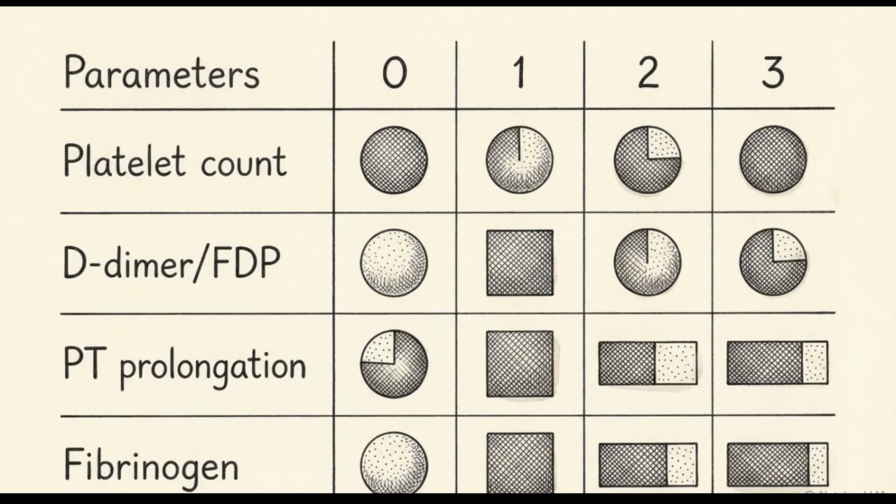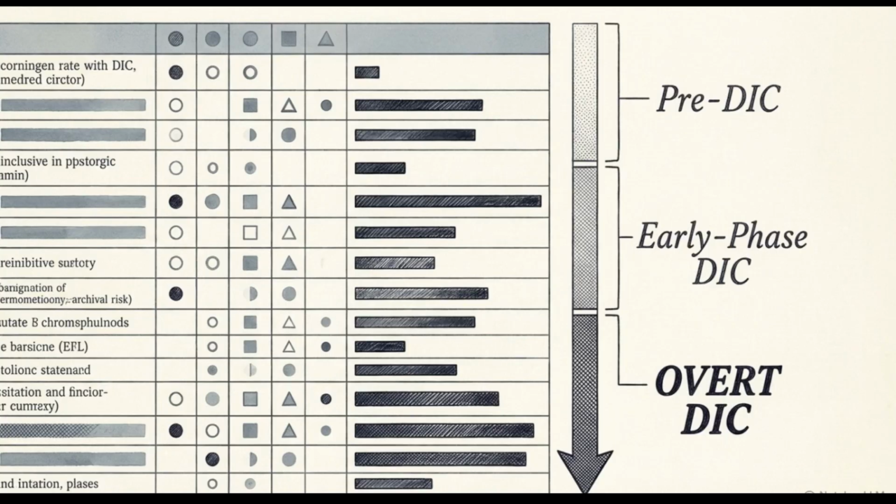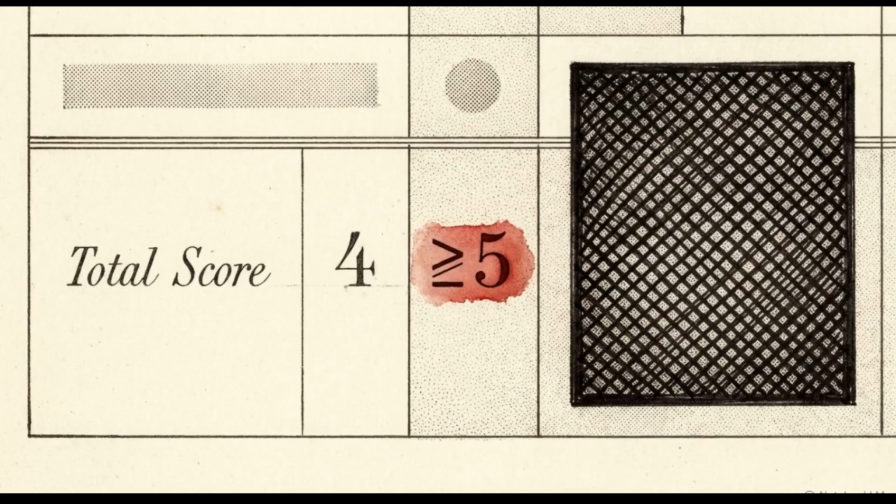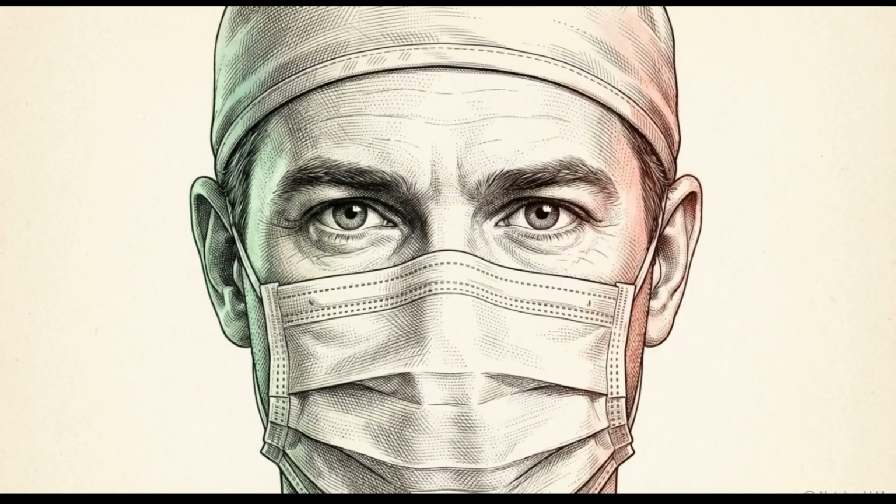This table shows the 2025 overt-DIC score from the ISTH, the International Society on Thrombosis and Hemostasis, standardizing definitions for bleeding disorders. The framework tracks a phase-based progression, identifying preclinical abnormalities and early-phase compensated states before the patient reaches decompensated overt DIC. A cumulative score of 5 or higher across parameters like platelet count, D-dimer, prothrombin time, and fibrinogen confirms the overt disease state. Because this progression is so highly prevalent in our most critically ill surgical populations, recognizing the early phase markers is a mandatory clinical reflex.